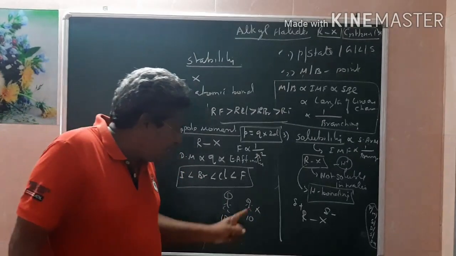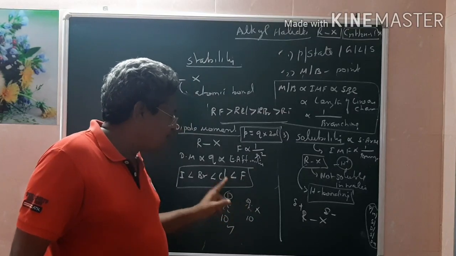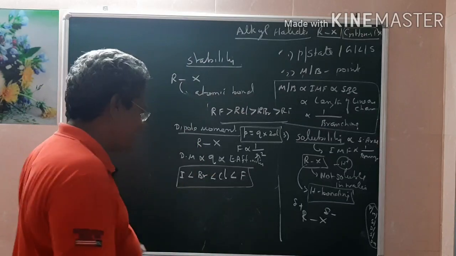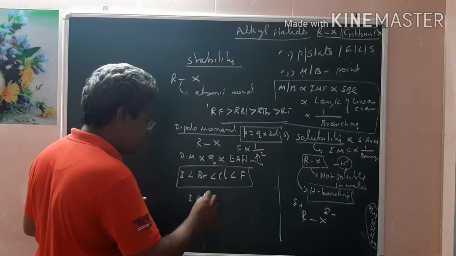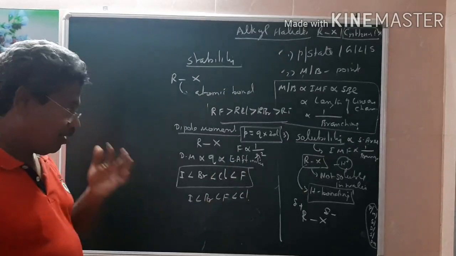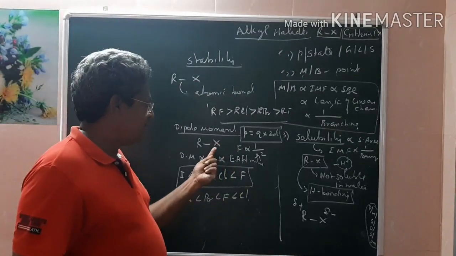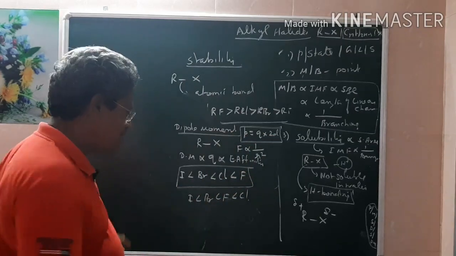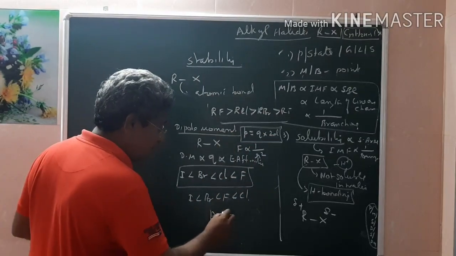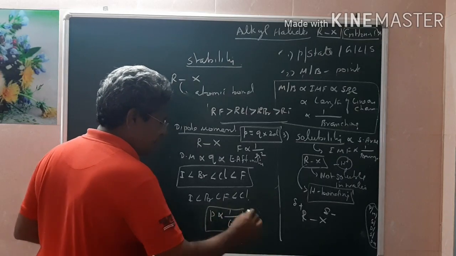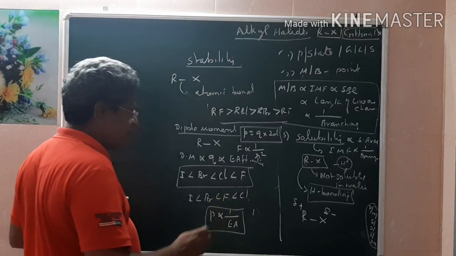So compared to these two, the electron affinity of chlorine is slightly greater than fluorine. Therefore, electron affinity slightly changes: iodine is slightly greater than bromine, then fluorine, and the maximum is chlorine. Now when the electron affinity increases, force is inversely proportional to R. When R decreases, the dipole moment also decreases. Therefore, you can say that dipole moment is inversely proportional to electron affinity.